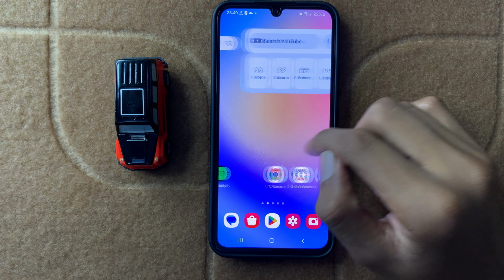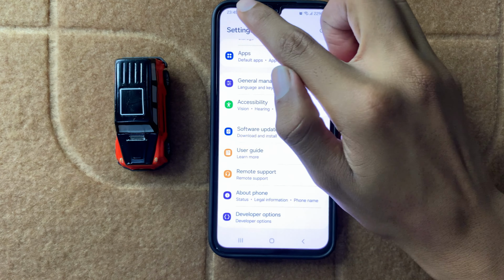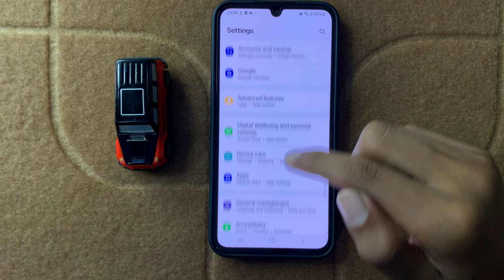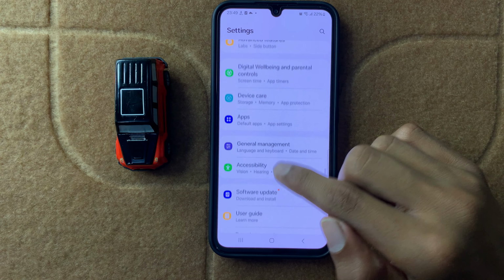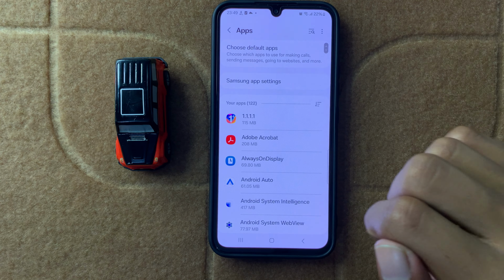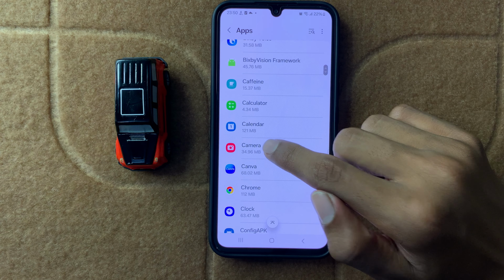First of all, open settings. Now open the main page of your settings and then scroll down, and here you can see the option apps. Now click on apps and then scroll down and open camera.